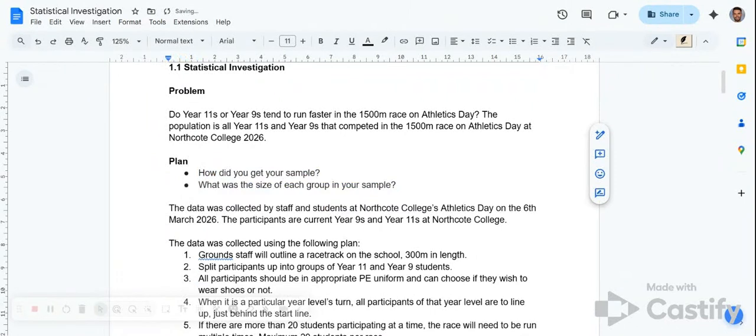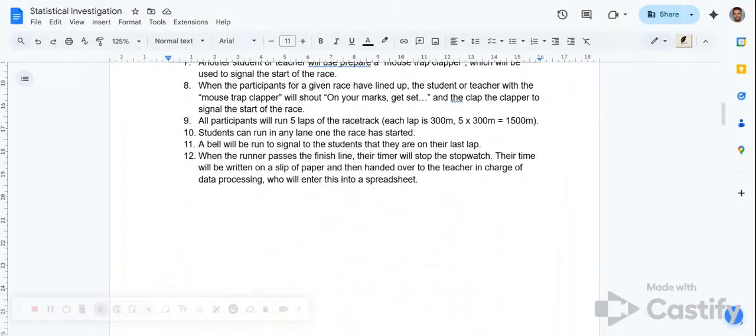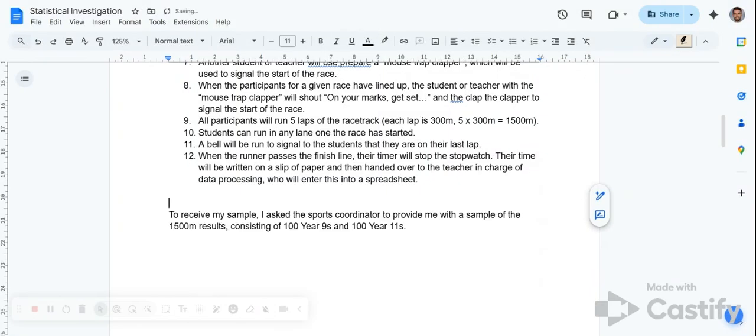How did you get your sample, and what was the size of each group in your sample? So to answer that, in the real situation that you will experience during your assessment, you will fill out a form that requests a sample, and you get to choose how big that sample is and what kind of data you're looking for. In this scenario, for this hypothetical report, I'm going to say that I asked the sports coordinator to provide me with a sample. So that's how I was provided my sample.